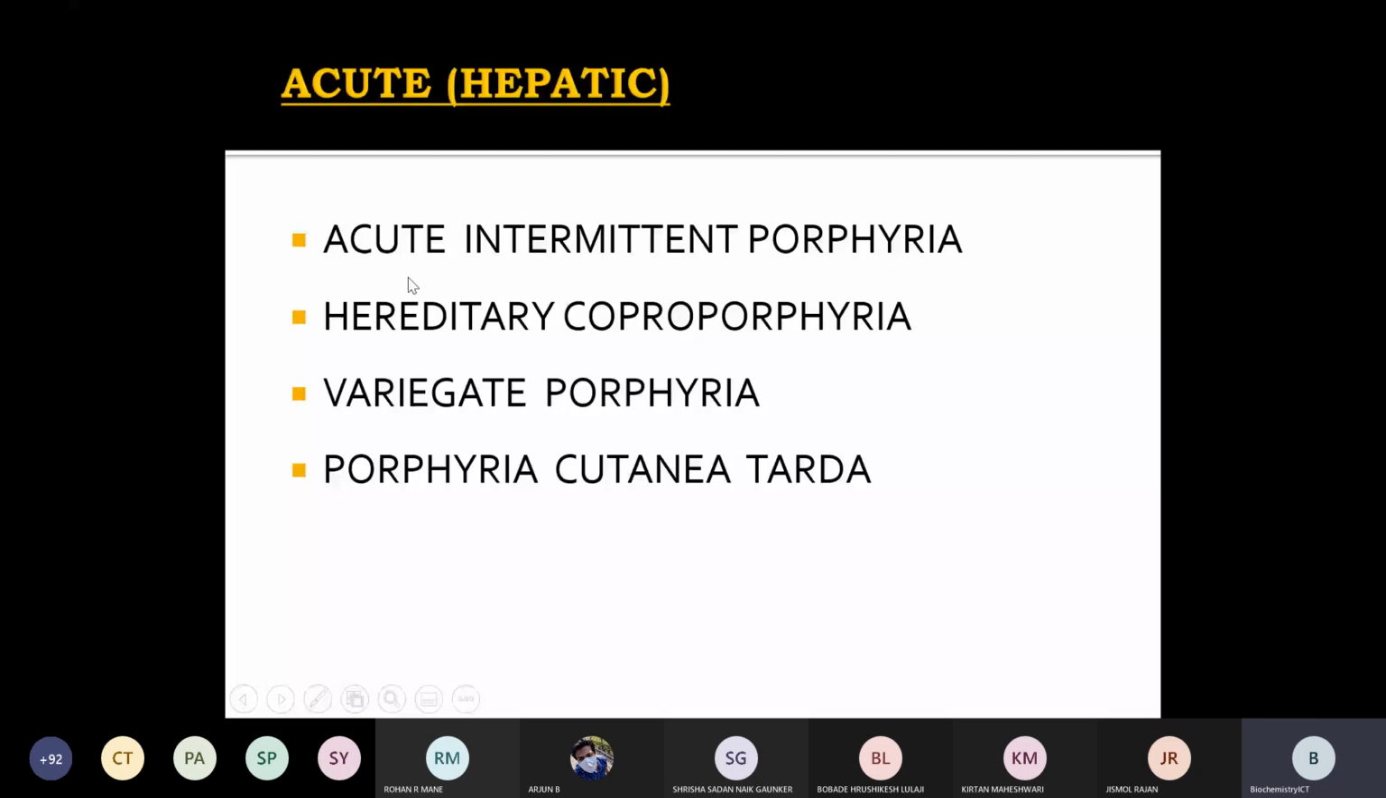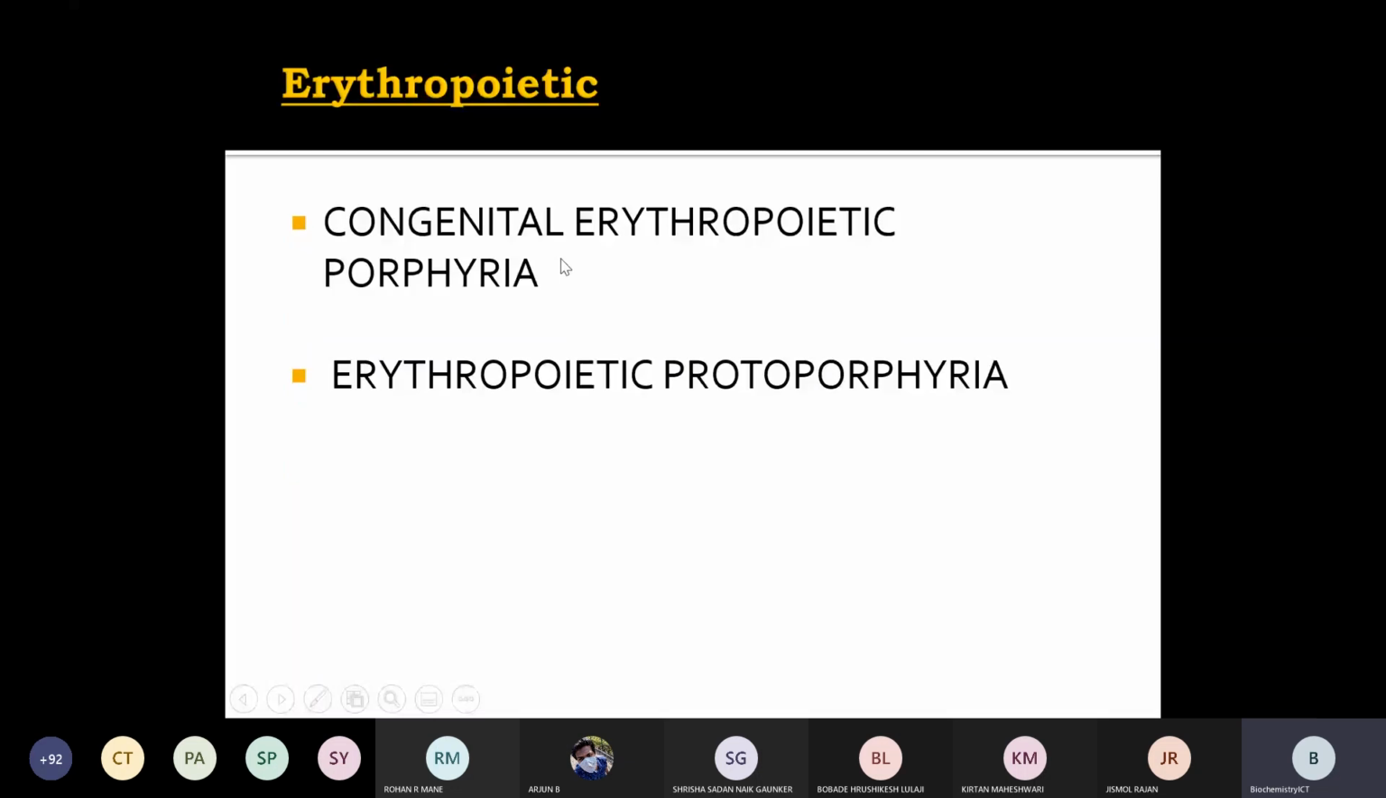Then the erythropoietic porphyrias are congenital erythropoietic porphyria and erythropoietic protoporphyria.